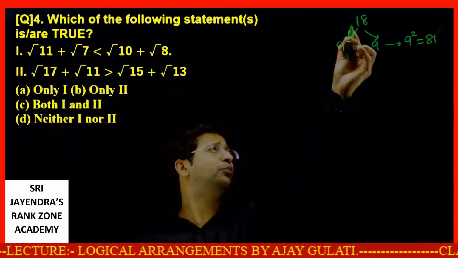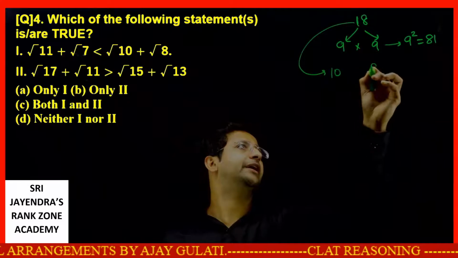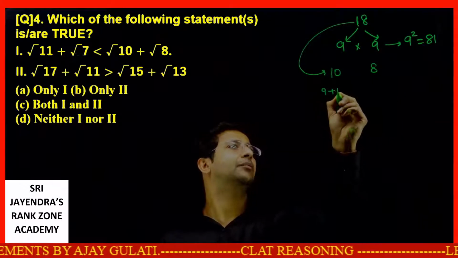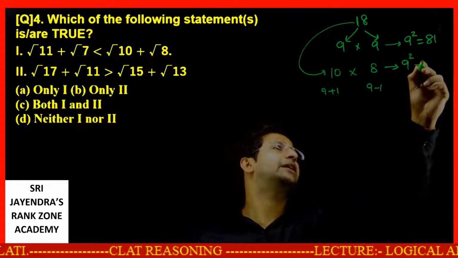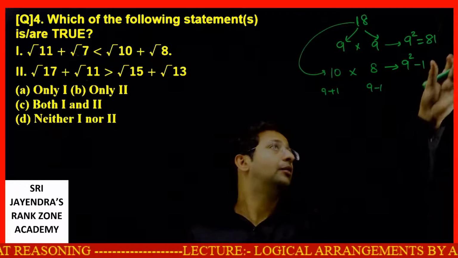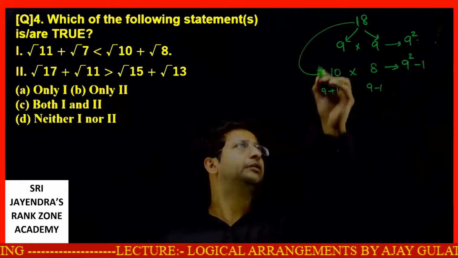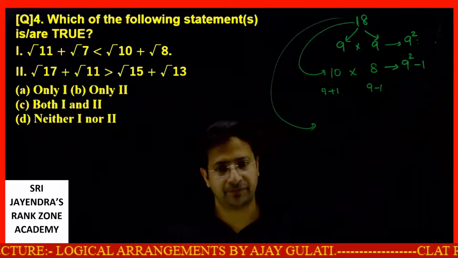The moment you divide this number into two unequal parts, 10 and 8, this is 9 plus 1, this is 9 minus 1. The moment you multiply them, you will get 9 square minus 1. So you can say now 10 into 8 is less than 9 square.